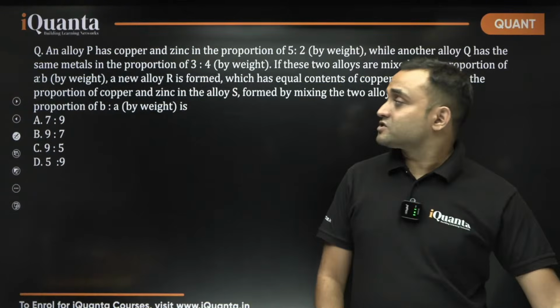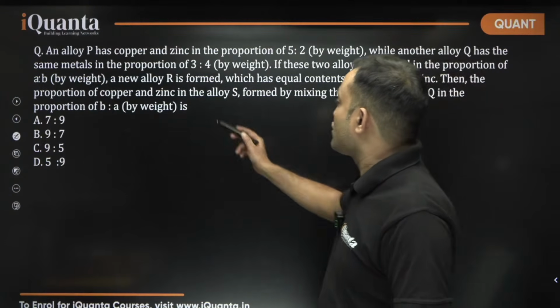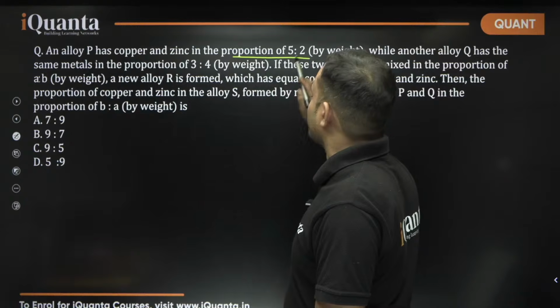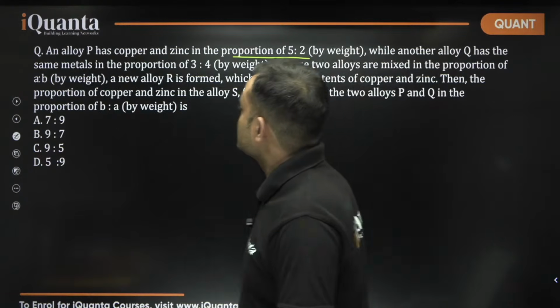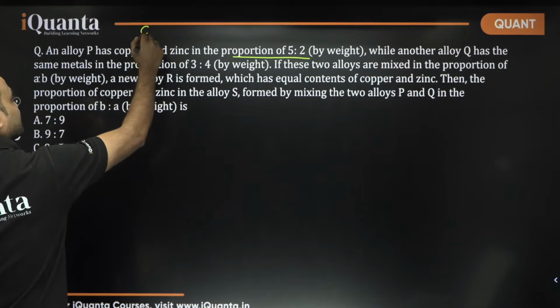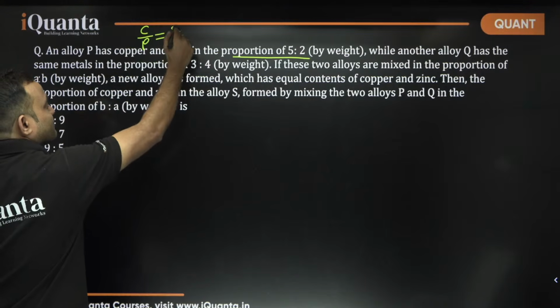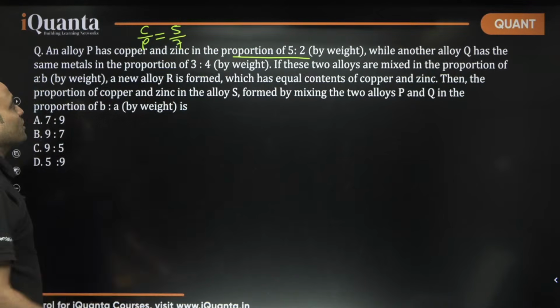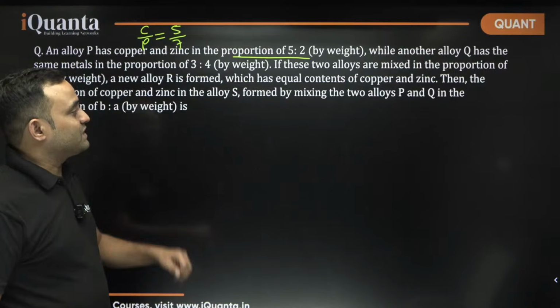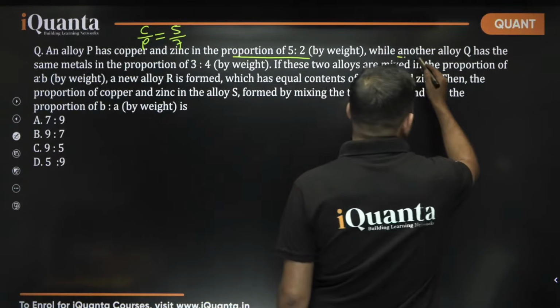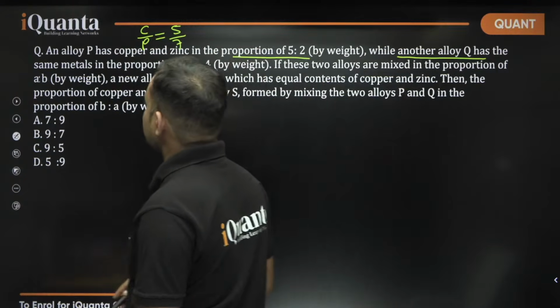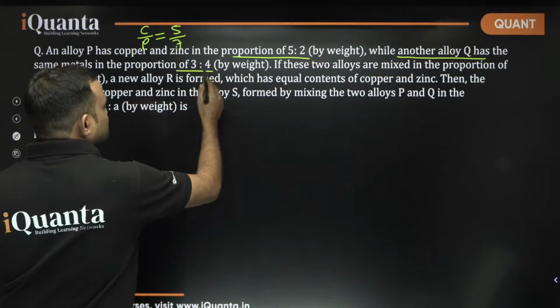So, this question says an alloy P has copper and zinc in the proportion of 5:2. So, we take the ratio of copper upon P total, 5/7. Copper upon alloy P is 5/7. While another alloy Q has the same metals in the proportion 3:4.